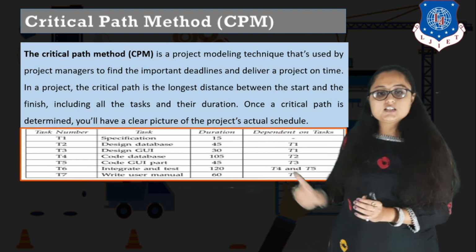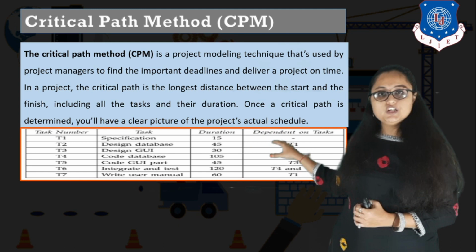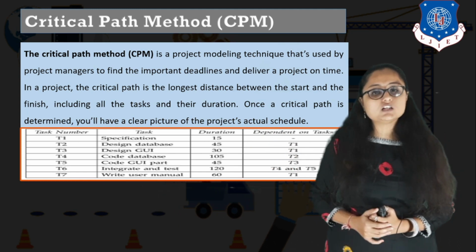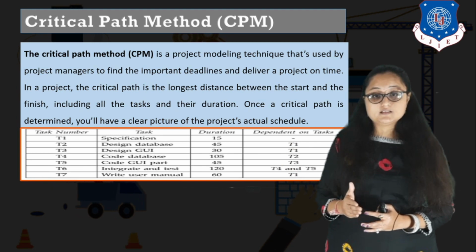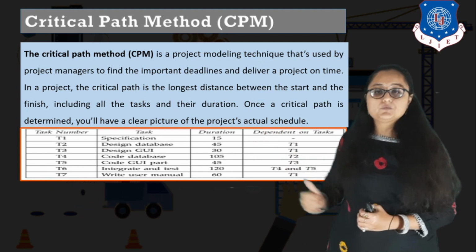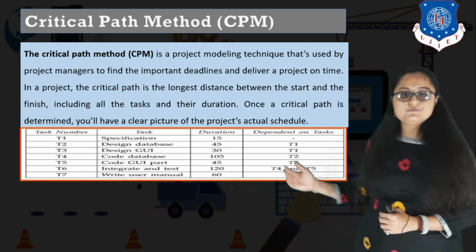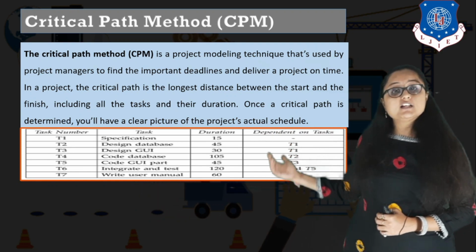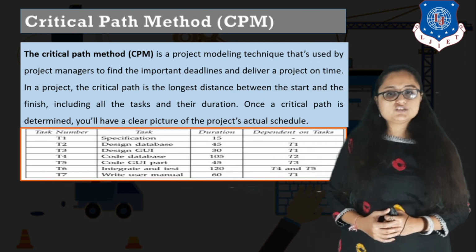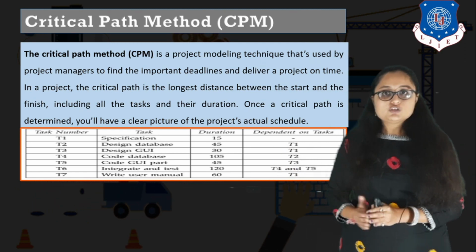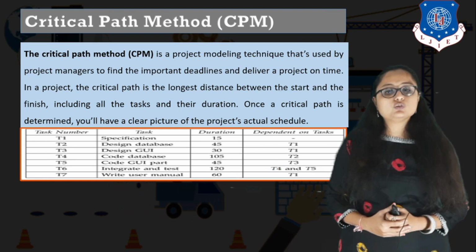The next task, T3, is design GUI, right? And the duration of design GUI is 30 days. And it is also dependent on T1. So once specification is completed, you can start design GUI. The next is code database, right? So T4 is code database. Code database duration is 105. It is dependent on T2. And what is T2? Design database. So once design database is completed, only then you can start code database.